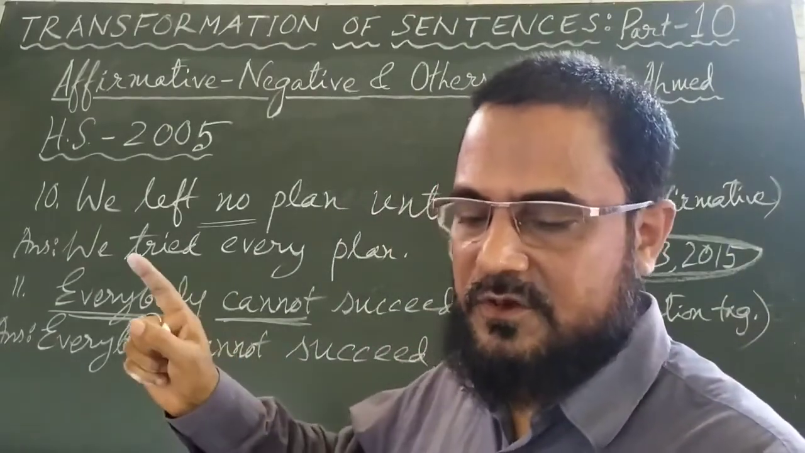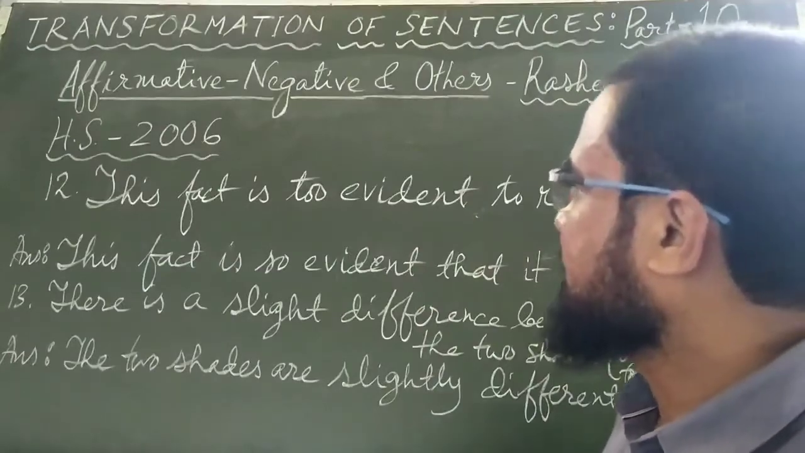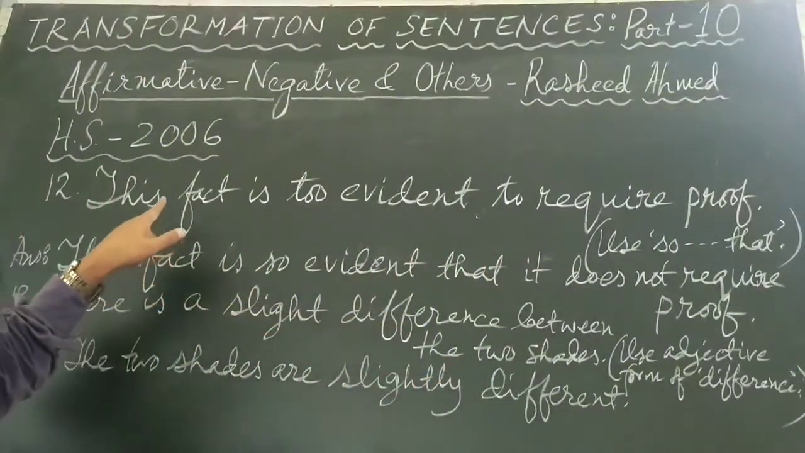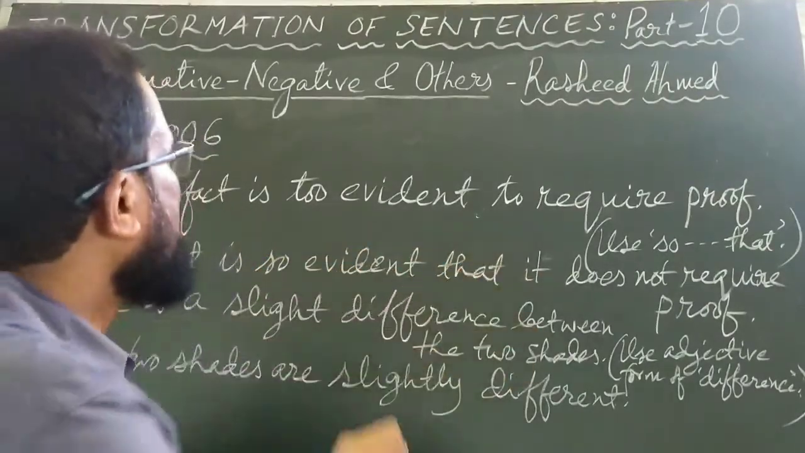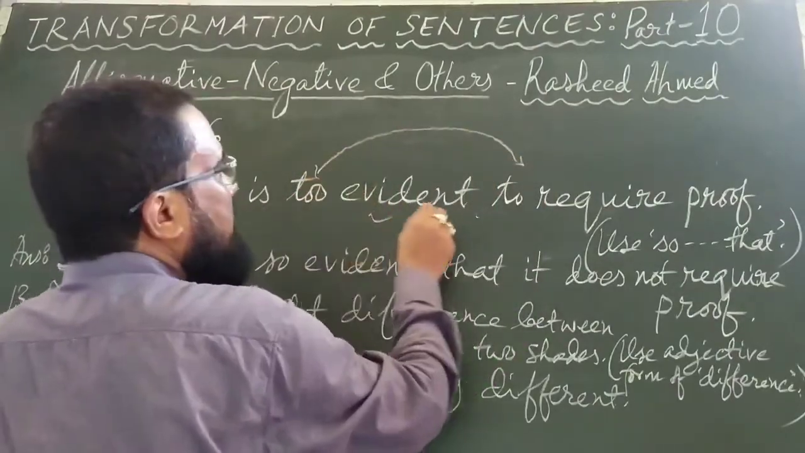And the next questions will be those that came in 2006. The first question that came in 2006 is our serial number 12. This fact is too evident to require proof. Too evident to require. Too after two, adjective after two, verb.